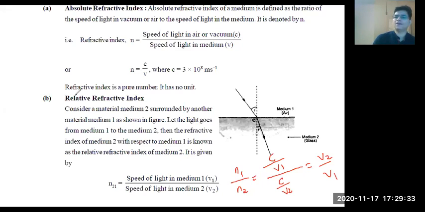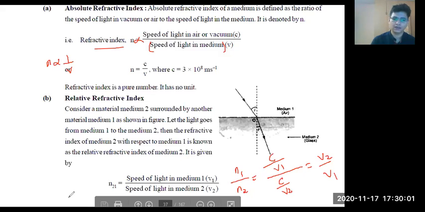If you get any doubt, just think: refractive index is inversely proportional to the speed of light in the medium. So the refractive index of the first medium with respect to the second medium is the velocity of light in the second medium by the velocity of light in the first medium.